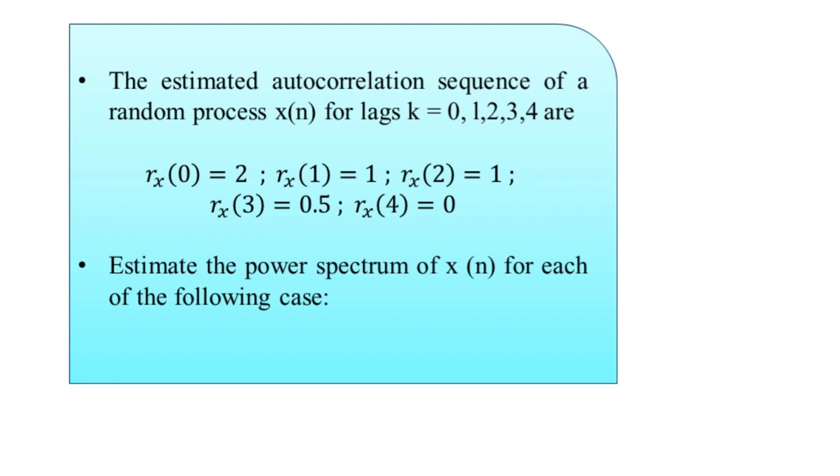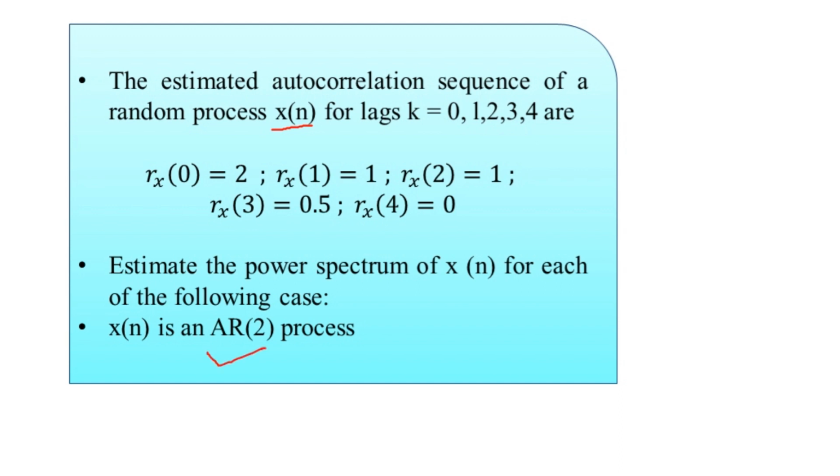For the following case, x of n is an AR2 process. The problem statement is completed here. The input random process is denoted as x of n and it is of AR2 type.